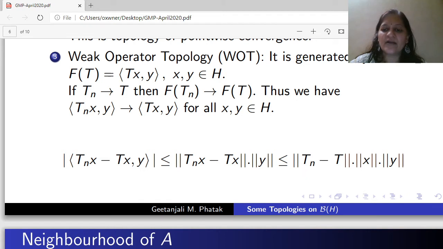That means T_n converges to T in SOT, and then the inner product converges too. So start from the right hand side. If T_n converges to T in norm, then T_n converges to T in SOT. That implies T_n converges to T in WOT. So if some sequence converges in norm, then automatically it converges in SOT and also in WOT. So this last inequality is very important.